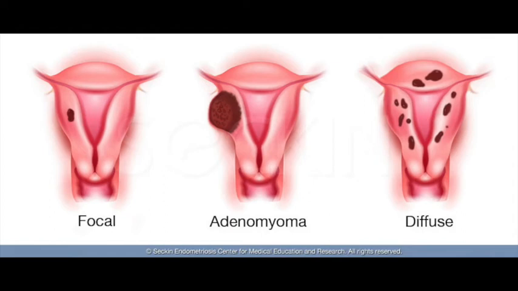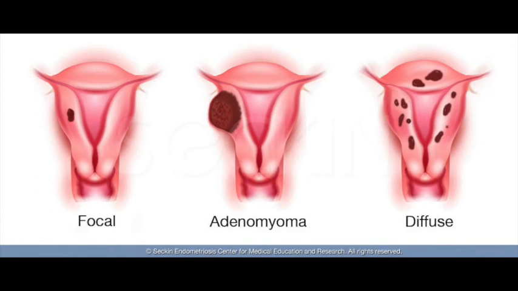So these GnRH analogs can be used if we are waiting for a conservative surgery. Before the conservative surgery, we can use GnRH analogs to reduce the adenomyoma in size so that it is easier to remove on a conservative surgery.